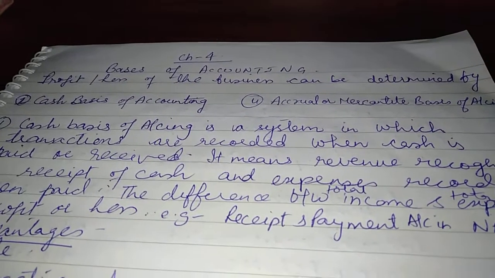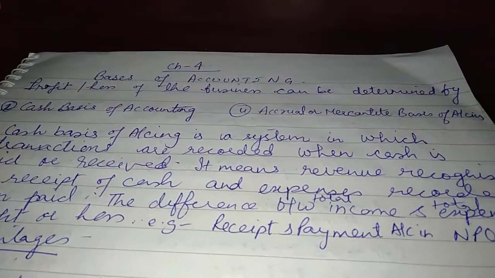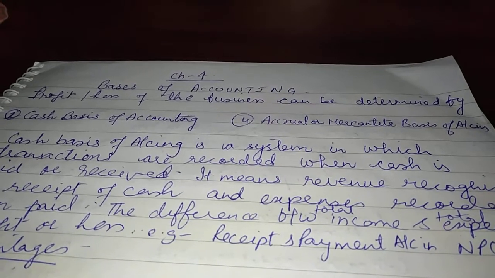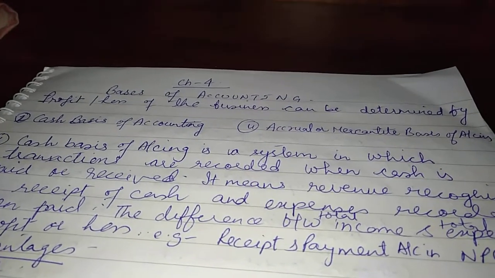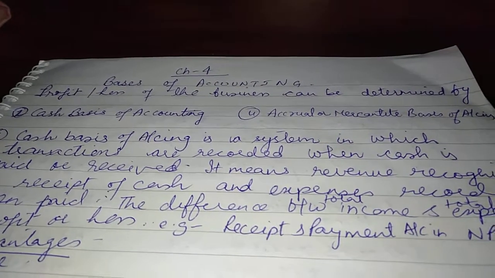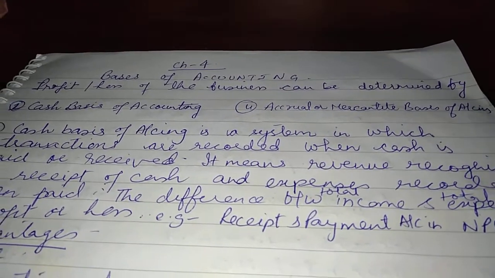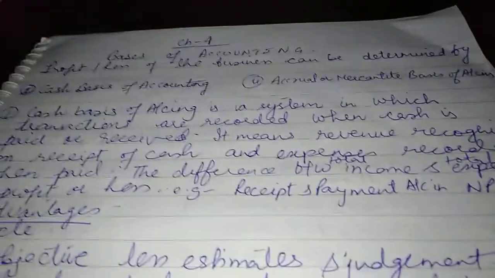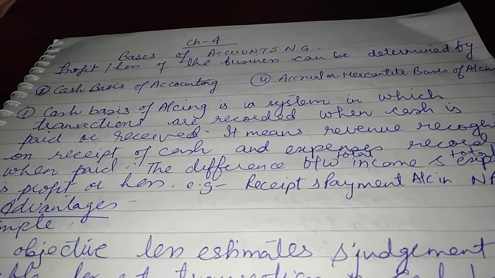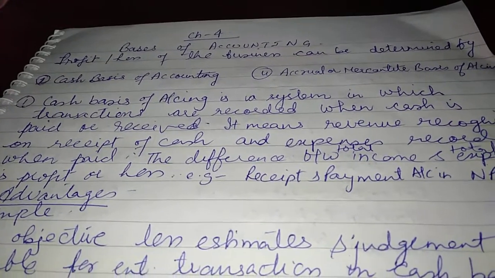In cash basis of accounting, only cash transactions are recorded. Means whatever you have in cash, that will be recorded and other things won't be recorded. Means prepaid and outstanding items will be ignored. So see, cash basis of accounting is a system in which transactions are recorded when cash is paid or received.